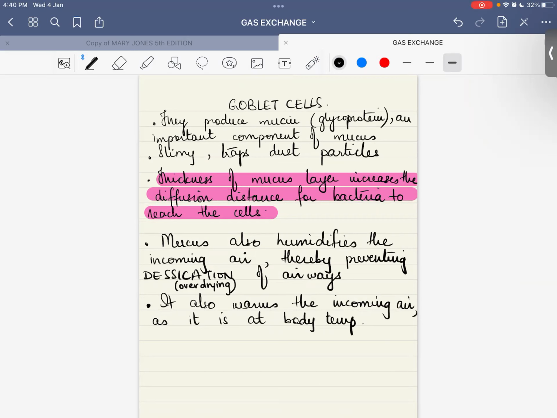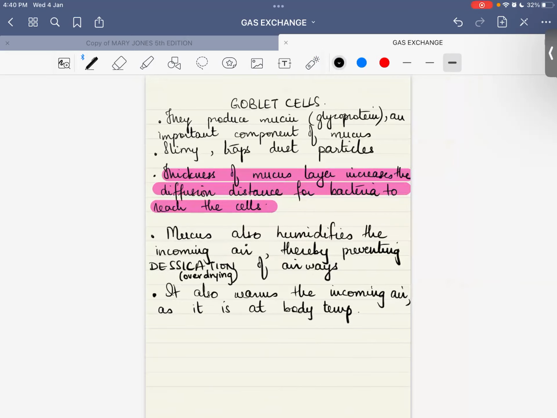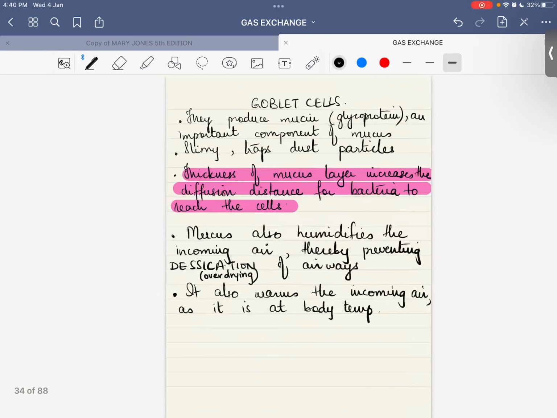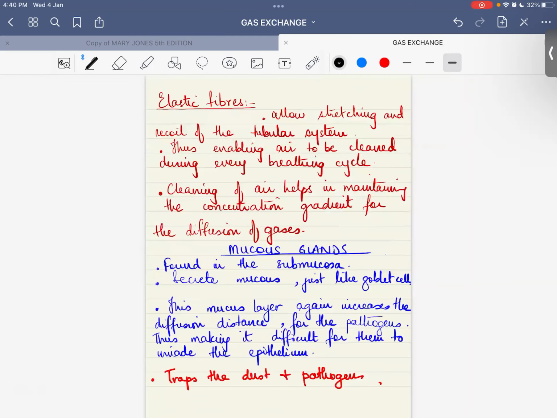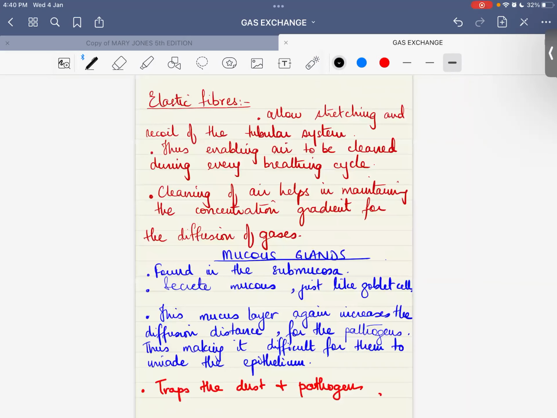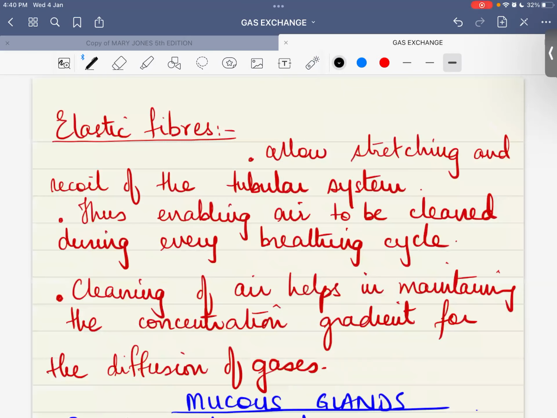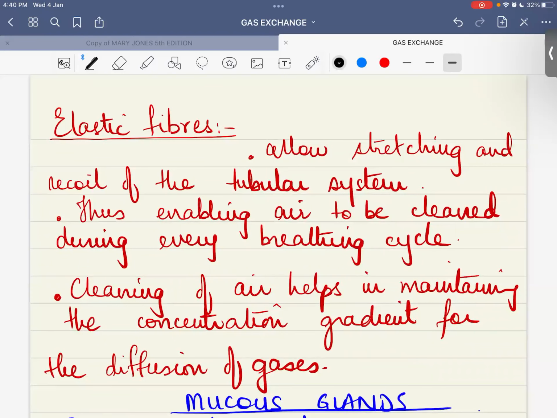No, miss, is clear. अच्छा, तो वी डिड कार्टिलेज, we did smooth muscle, we did cilia, and we did goblet cells. Let's move on to elastic fibers. अच्छा, elastic fibers जो हैं वो भी smooth muscle fibers के साथ साथ ही होती हैं in the submucosa. They are just like a rubber band, ठीक है. They allow the stretching and the recoil of the tubular system, ठीक है.